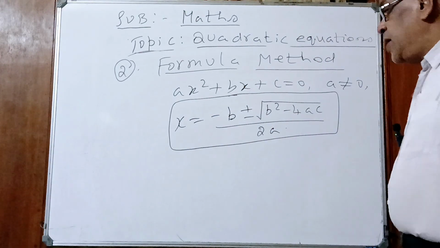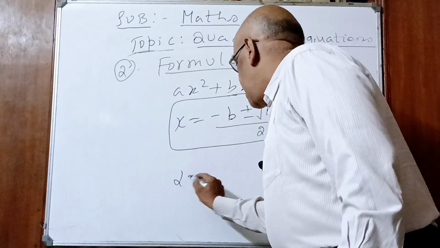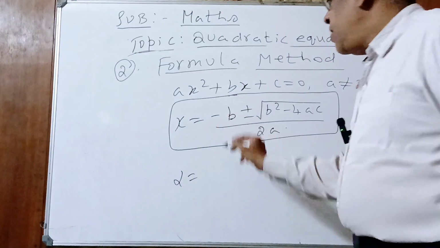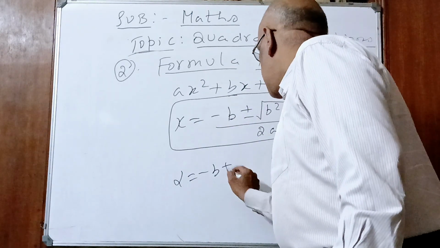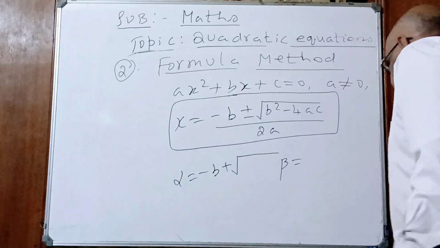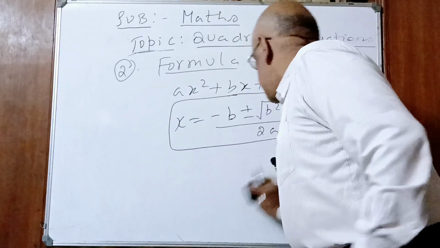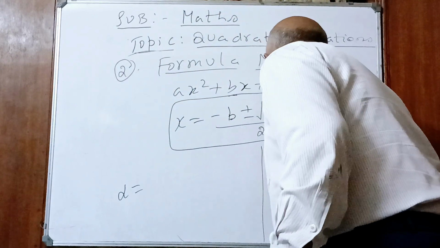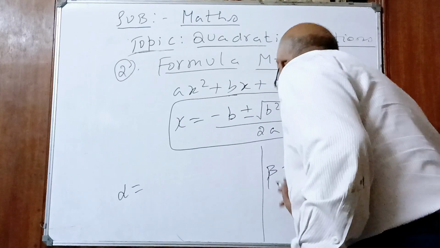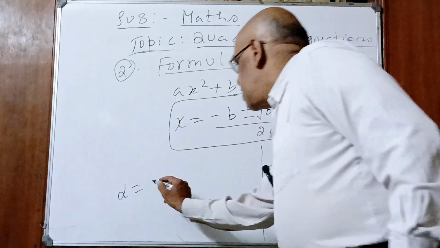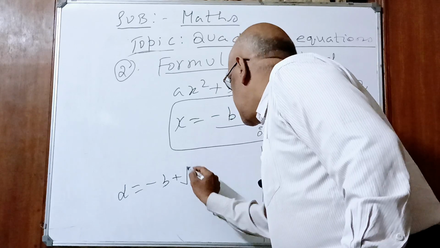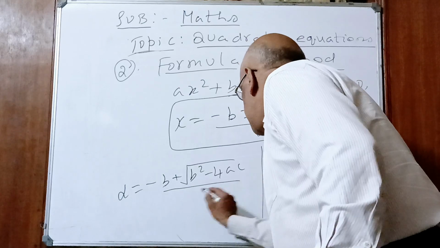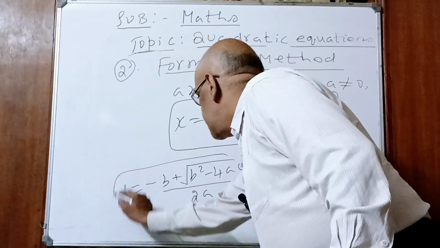In polynomials we studied which are the two zeros, children? Alpha and beta. Yes or no? What is alpha, children? See here: minus b plus under root b square minus 4ac, whole divided by 2a. This is the first root.